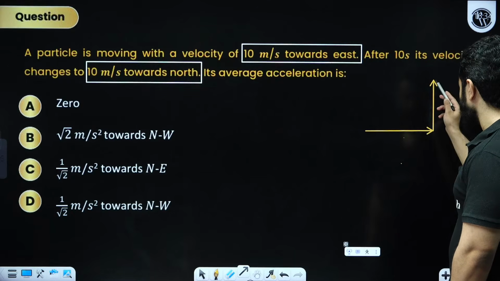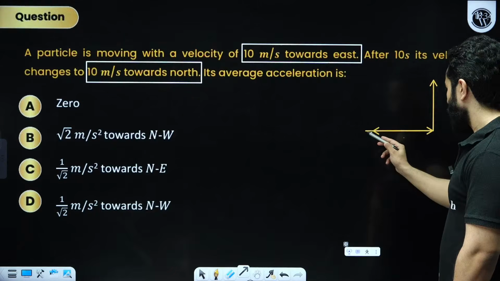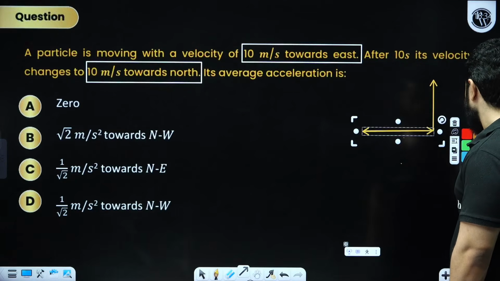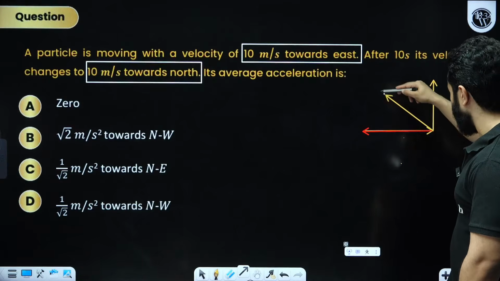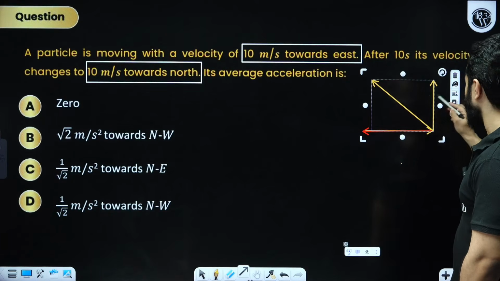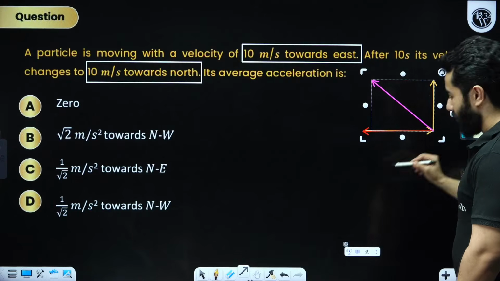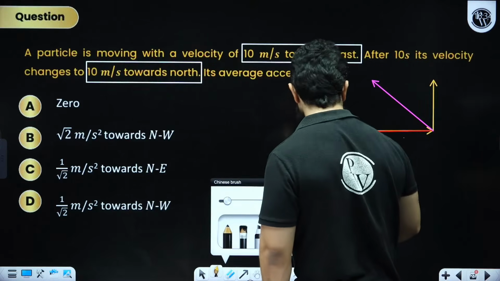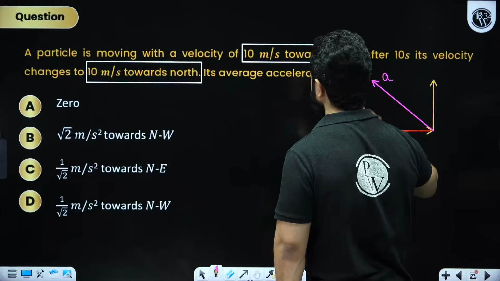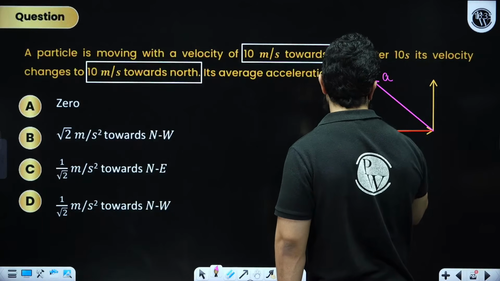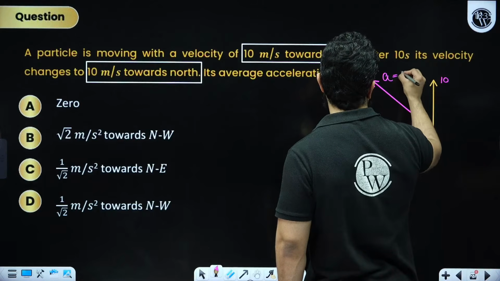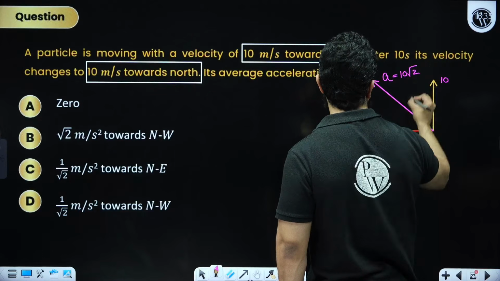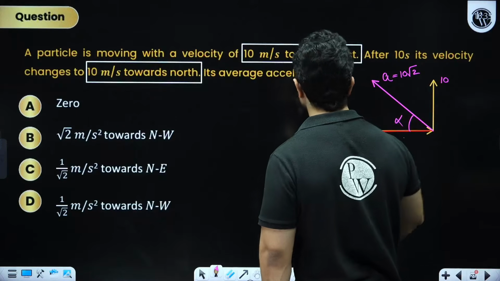This is U, this is V. We are going to write V minus U. So the vector sum of these two vectors will be somewhere over here. This is going to be the acceleration. And this is 10, this is 10, so this is going to be 10 root 2, at 45 degree.